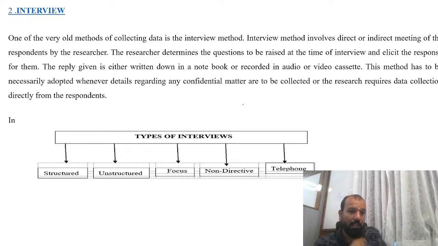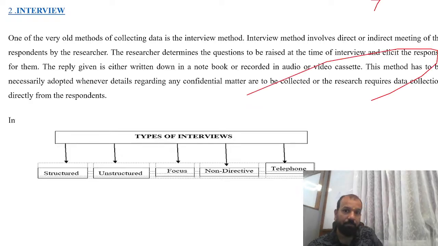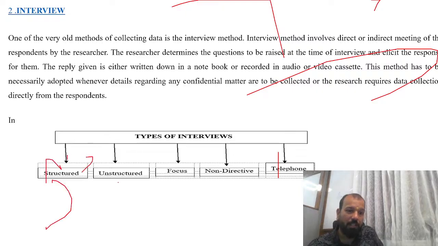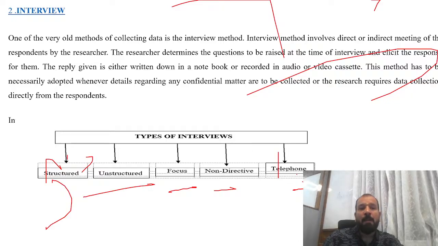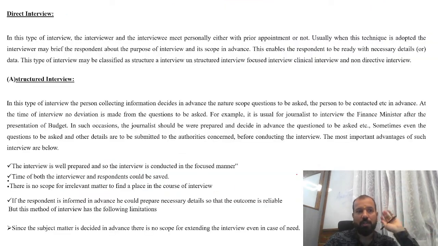Then coming to the interview, I think everybody knows what an interview is. We have the structured interview and the unstructured interview, the focused, non-directive and telephone interviews. In a structured interview, we ask a set of questions. Suppose I have given you a set of questions, you have to take the interview in the same manner. The first question: tell me about yourself, what is your qualification, why should I hire you? At the end of the day, we have made a list of questions and you ask them one by one. That is called a structured interview.